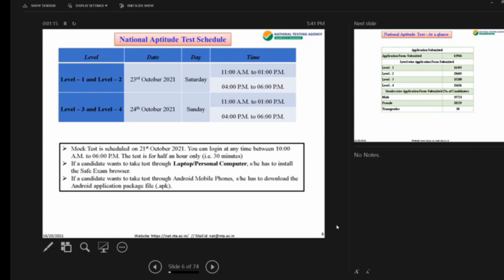You can log in at any time between 10 AM to 6 PM, and the test is only for half an hour. You should be able to download the app, be familiar with it, and then it's a half an hour test to see that everything is in place. And which app you have to download, all that is mentioned over here. And you've just seen the demo also. Yes, next.